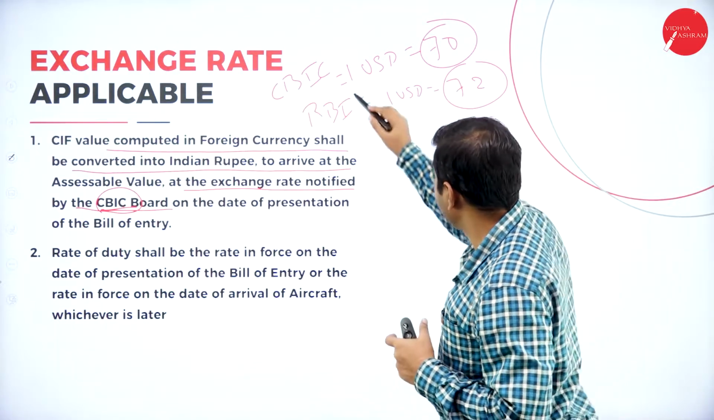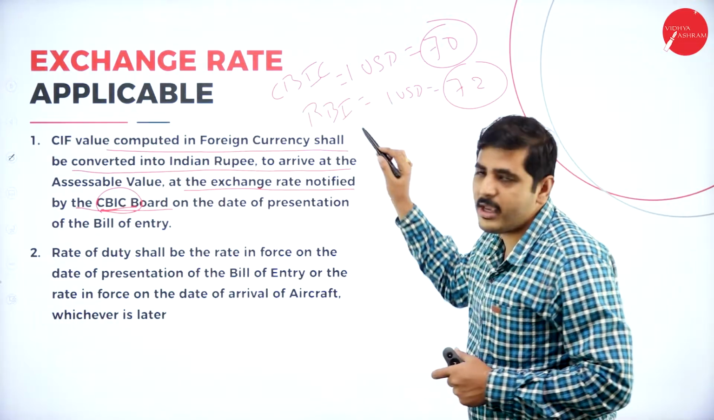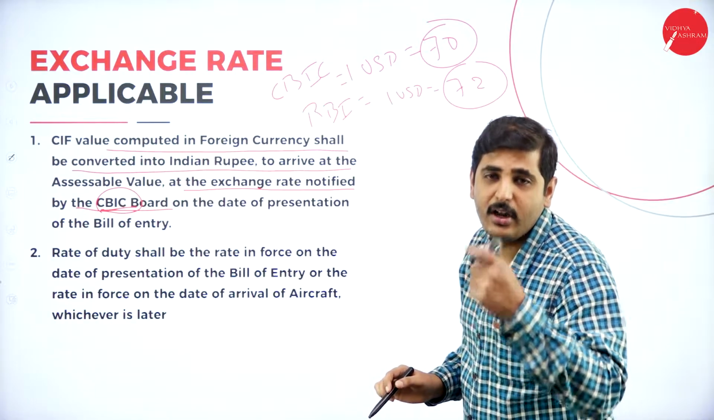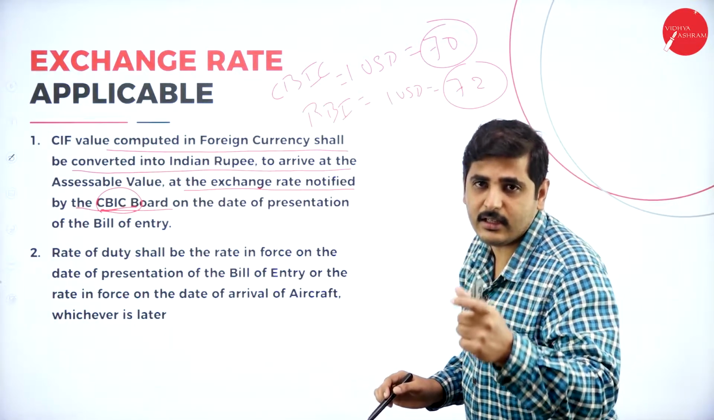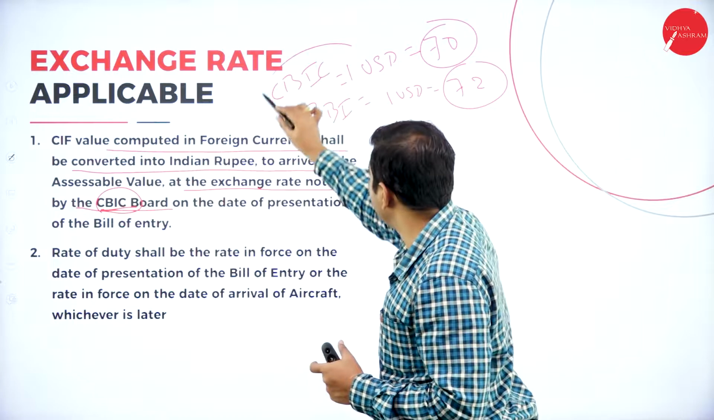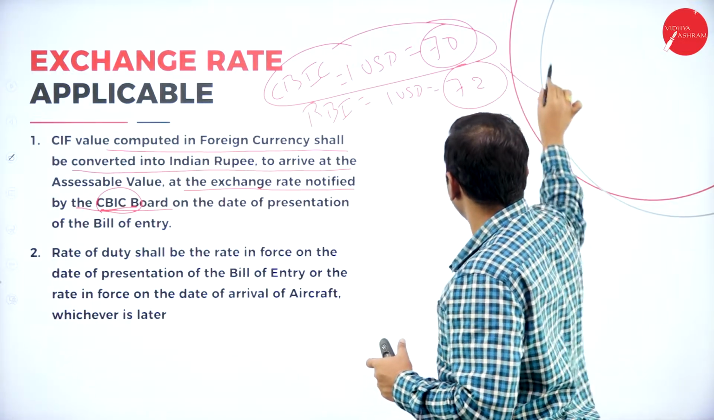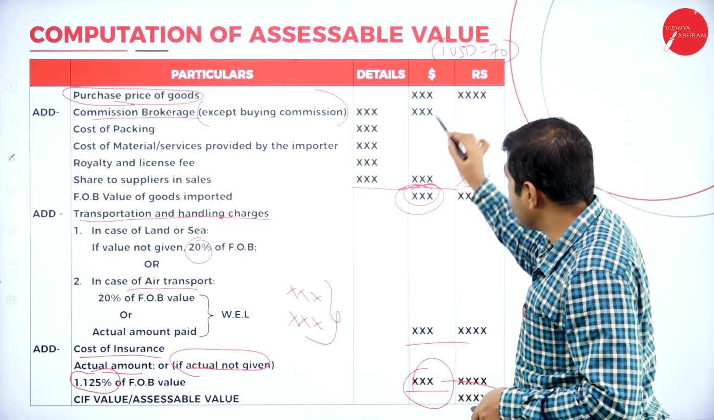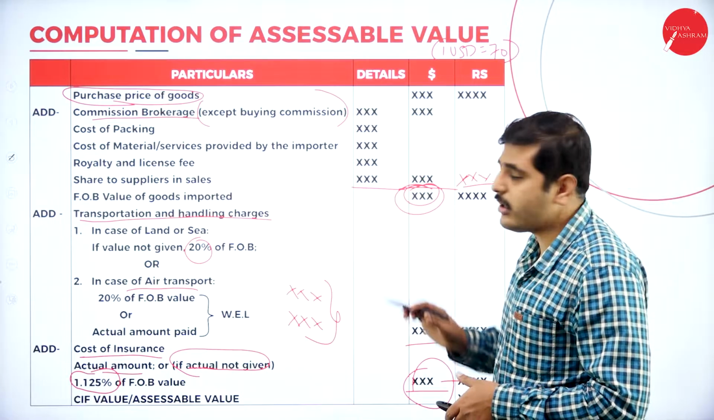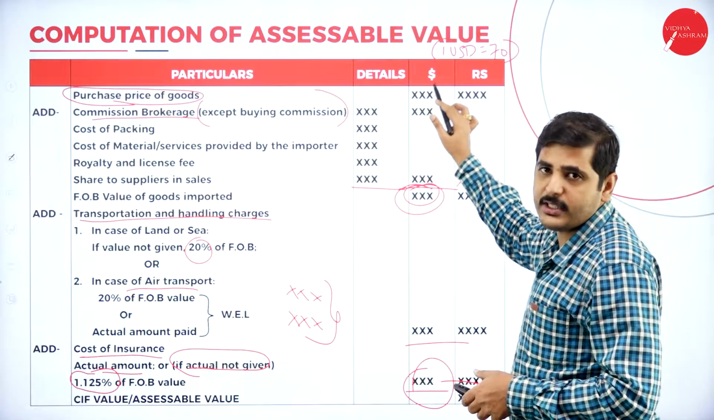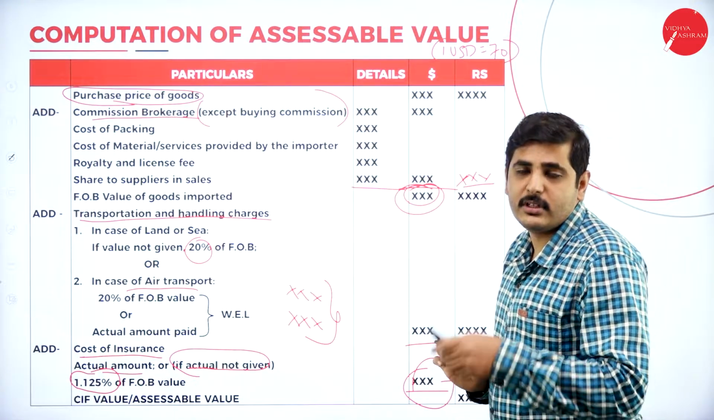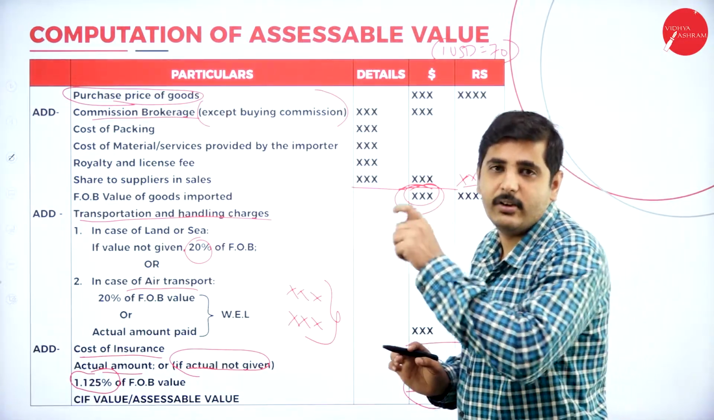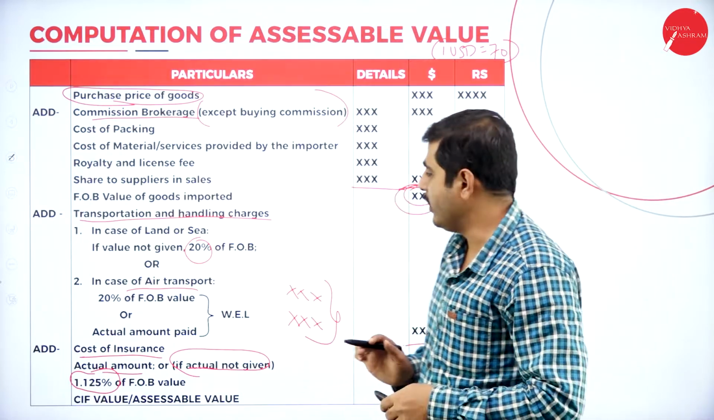They have given both the CBIC value and the RBI value. So which amount should we consider? While calculating the customs duty, we should always consider the CBIC board's value, not the RBI value. Keep this in mind. While transacting or changing the value from foreign currency to Indian currency, we should consider CBIC's value, not the RBI's value.